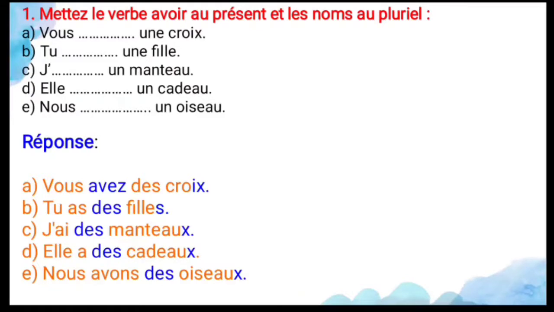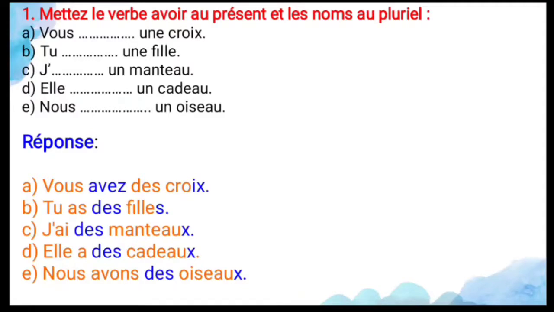And next, tu as, dash, une fille. Here you use the verb conjugation as, and the indefinite article is des, and fille you have to add s. So you have the daughters. And next, j'ai, dash, un manteau. The verb conjugation is ai, that is j'ai, and the indefinite article plural is des, and manteau ends with eau. For that eau you have to add x. So j'ai des manteaux. I have got the coats.